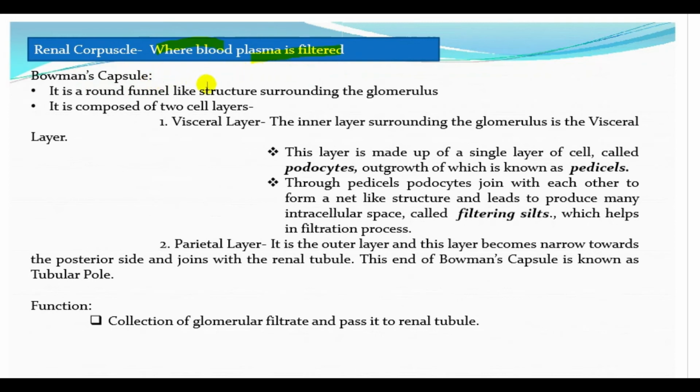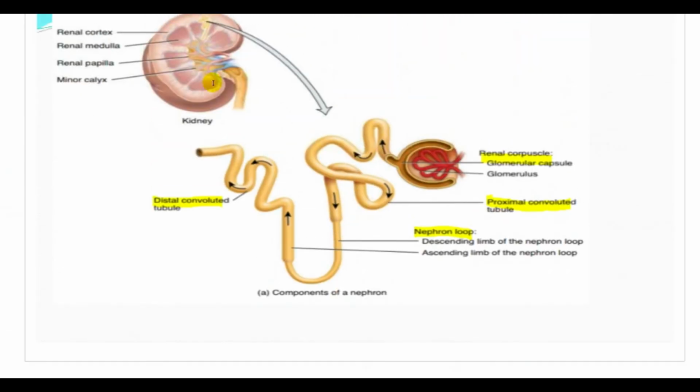First, the renal corpuscle consists of the Bowman's capsule. Okay, so what is the Bowman's capsule? I have shown you, right? I told you what is the Bowman's capsule. It is not marked here, but this thing is the Bowman's capsule, and this is the glomerulus. Okay, so here, see that glomerular capsule is only the Bowman's capsule. Okay, sorry, I told you that Bowman's capsule is not mentioned. Actually, glomerular capsule is only the Bowman's capsule, and this is the glomerulus.